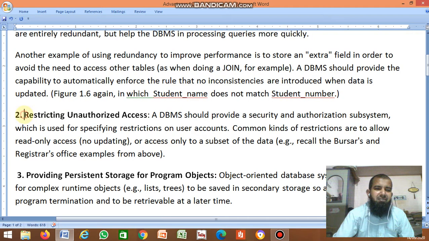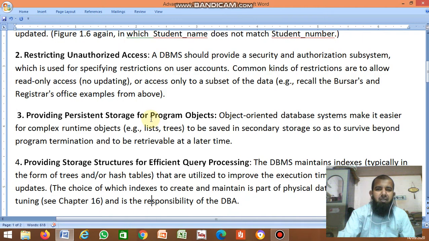The second is restricting unauthorized access. DBMS should provide a security and authorization subsystem which is used for specifying restrictions on user accounts. For example, whenever you open the computer, sometimes it asks for a password. Only the person who knows the password can open it. Another person can't open that computer or enter Windows.